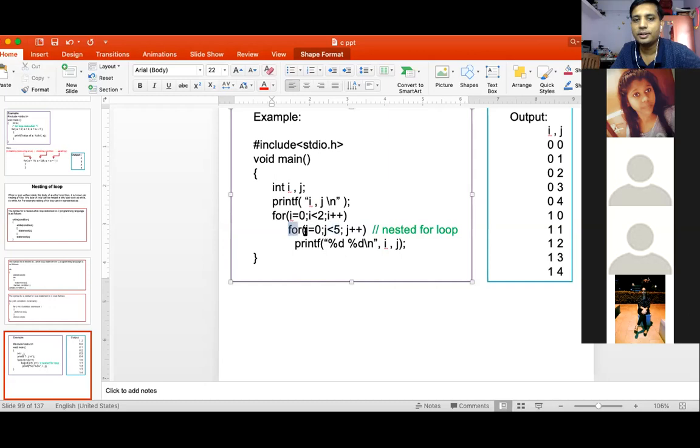So here, when i equal to 1, this whole loop will execute. When j becomes 6, this loop will break. Then it will go for i plus plus, which means the i value becomes 2. So 2 less than 2, the condition is false and it will directly go outside. Getting?